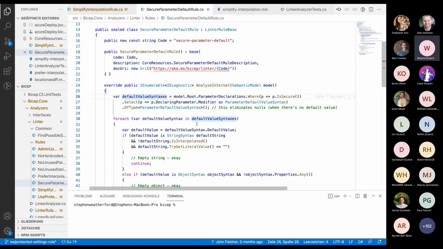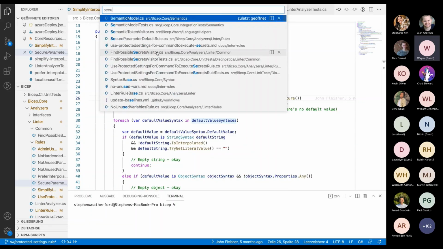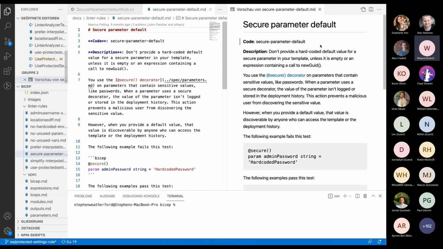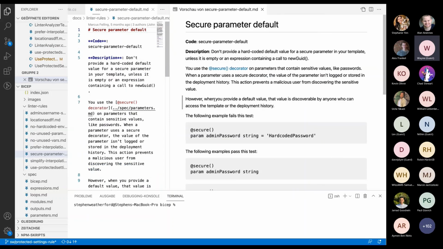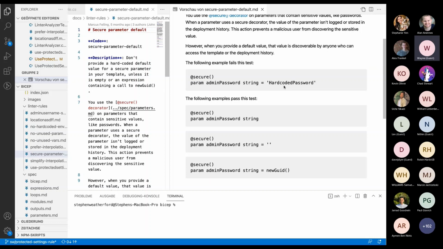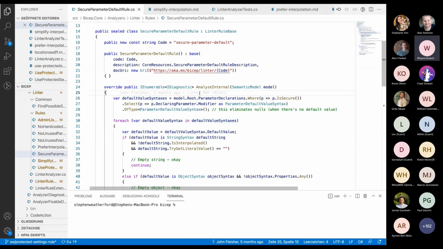I'm going to show a couple quick ones. So this one, the secure parameter default rule, simply says that if you have a secure parameter, you should not have a hard-coded value for it. And of course, if necessary, these can be turned off, but in general, that's the best practice. This comes from a TTK rule, so it's fairly easy to implement. Actually, a lot of these are fairly simple when you get down to it.